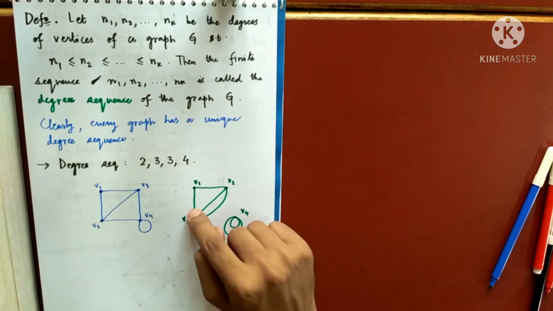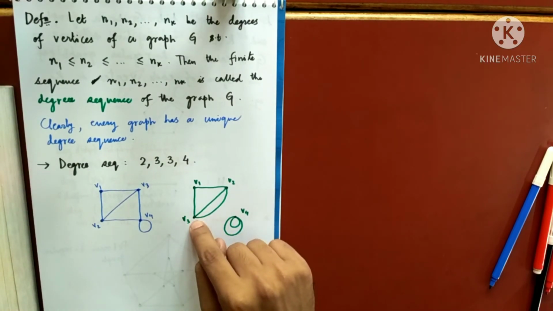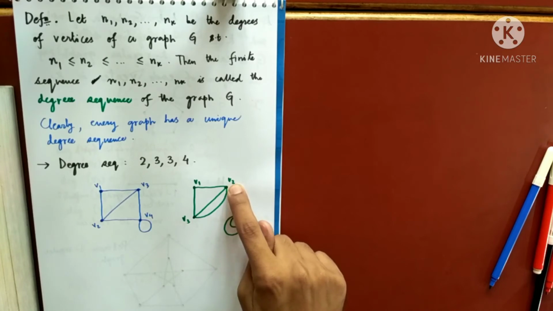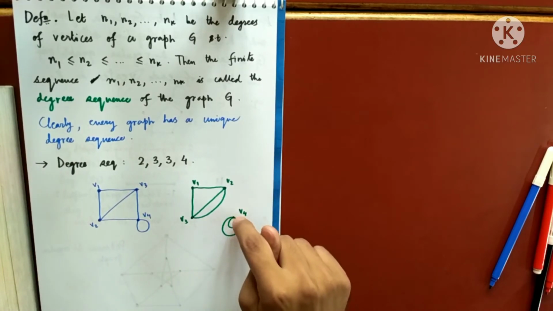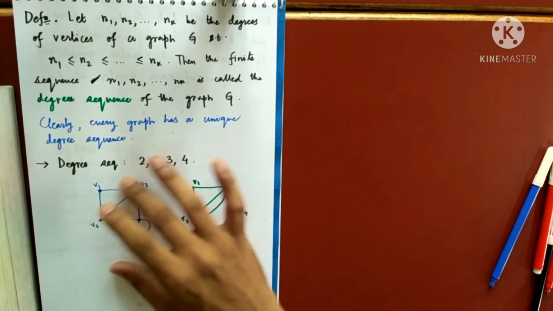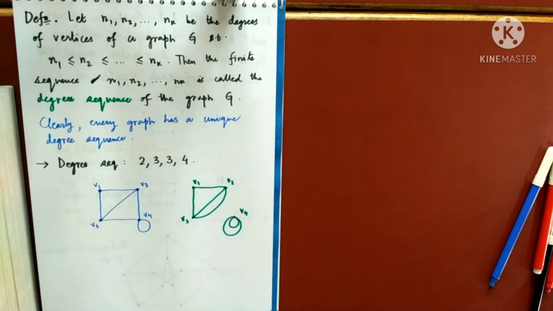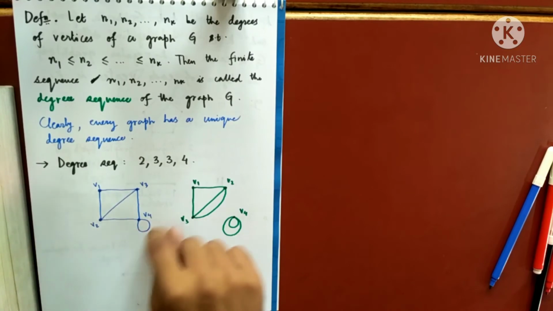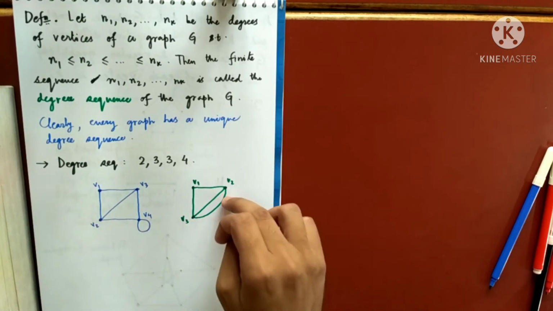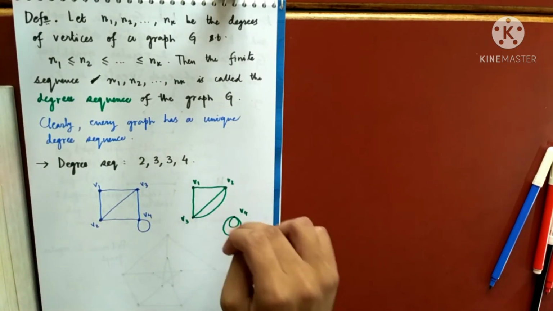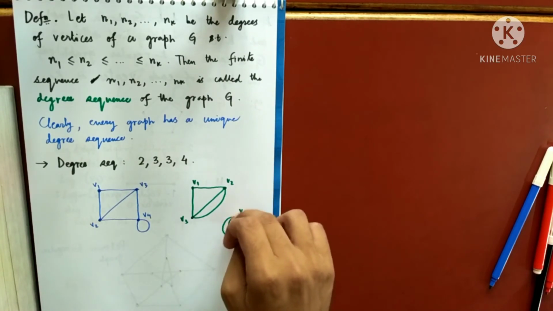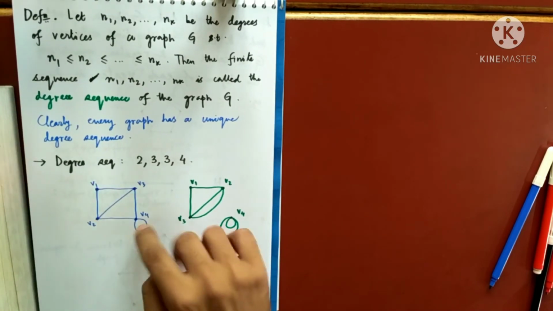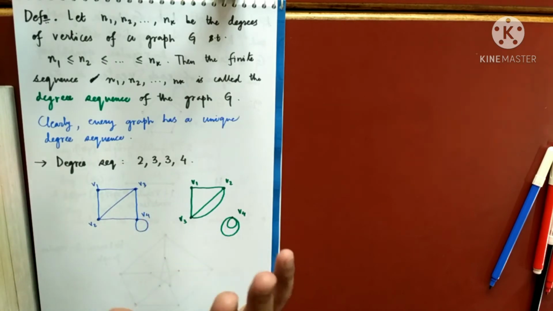Similarly, 2, 3, 3, and this is 2 and 2, 4. So again, these are two different graphs having the same degree sequence. Clearly, these two graphs are distinct just because this is a graph having no parallel edges, and you see this is a graph having a parallel edge. Or other way around, this graph has a vertex having 2 loops, and this graph has only one vertex having just 1 loop, not 2 loops.